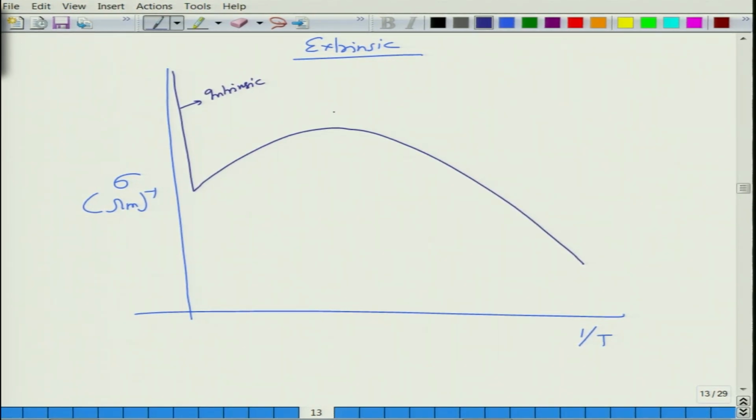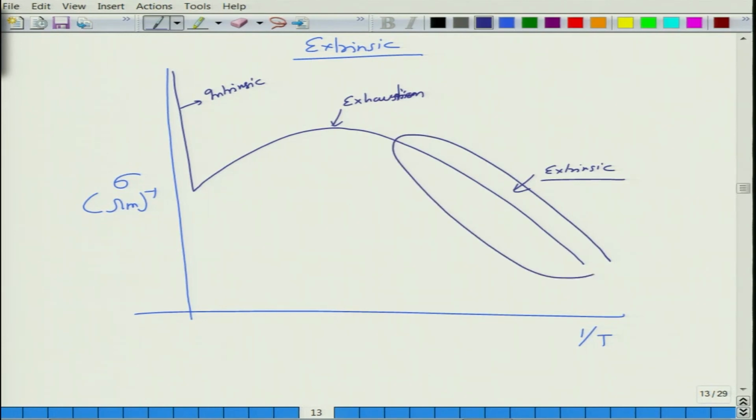Sorry, I said lower temperature, it is higher temperature. And this is exhaustion, and this is extrinsic. So basically at very low temperature, the material works as an extrinsic semiconductor. In between there is an exhaustion region, which means it is nearly flat, and then at very high temperature it